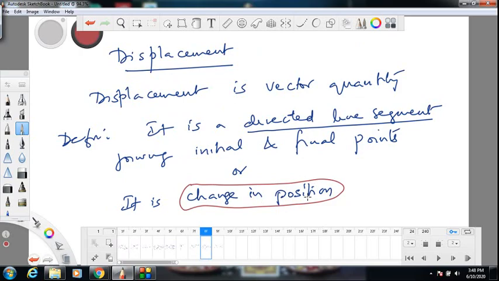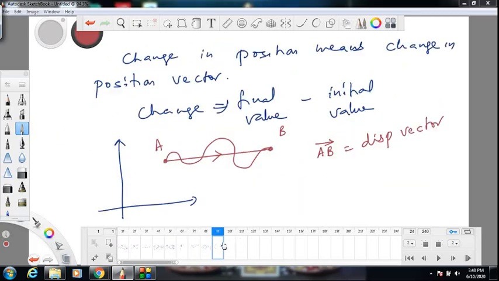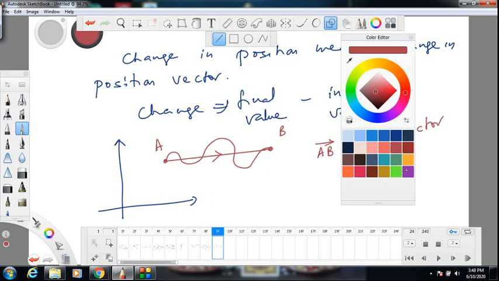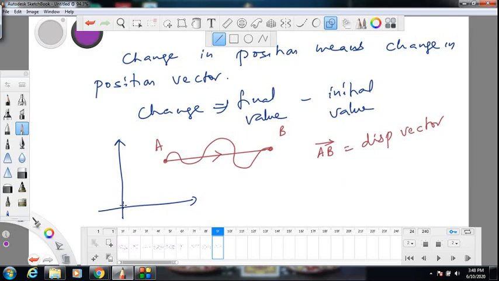Position means position vector. Please understand this. Position always means position vector. Position by definition is a vector. So how to define that? What is the initial position? Let us check. Initial position is a vector joining the origin to the initial point where the object was.